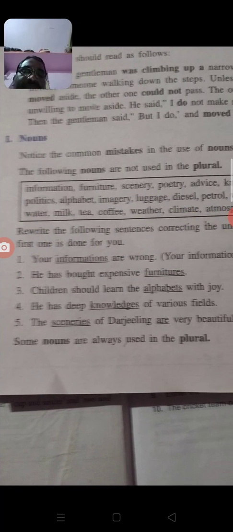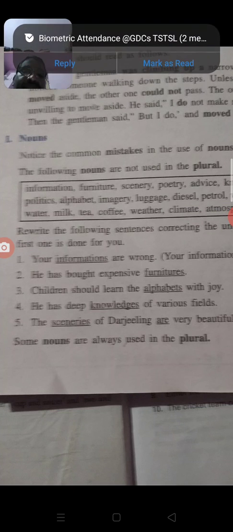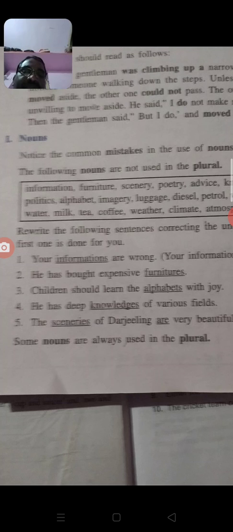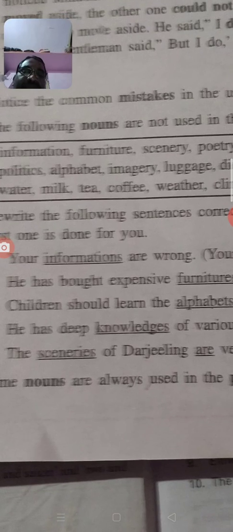You will see some more examples of nouns which are very useful to us. Notice the common mistakes in the use of nouns. You have to notice which are the common mistakes when you are using nouns for the correction of sentences. You have to see the matter in our material. The following nouns are not used in the plural. We treat them as singular.